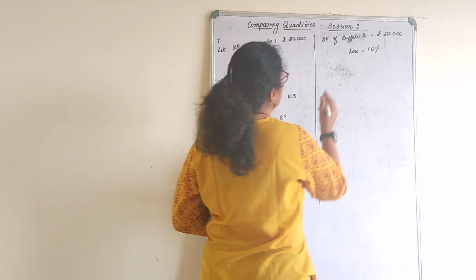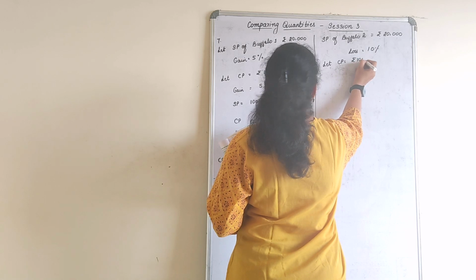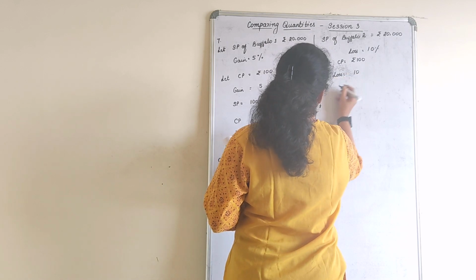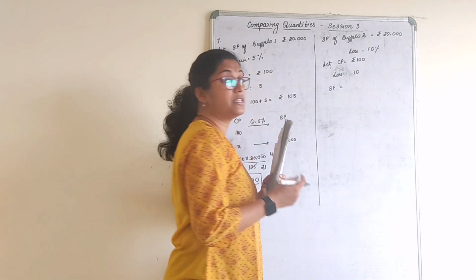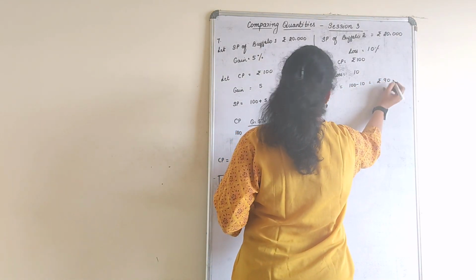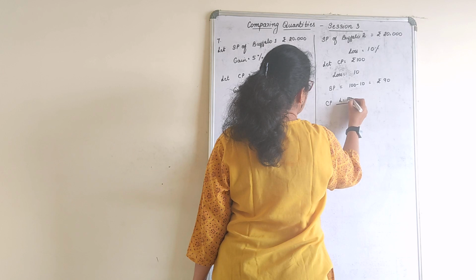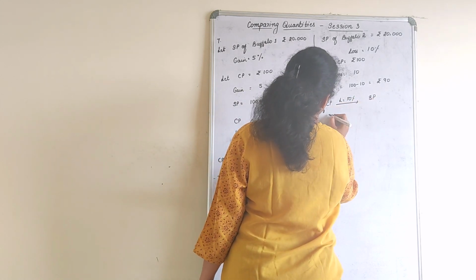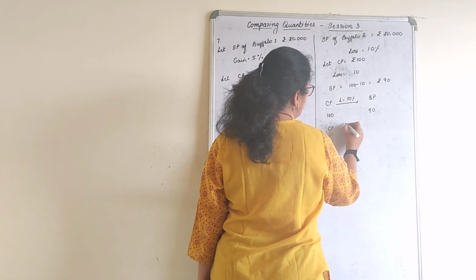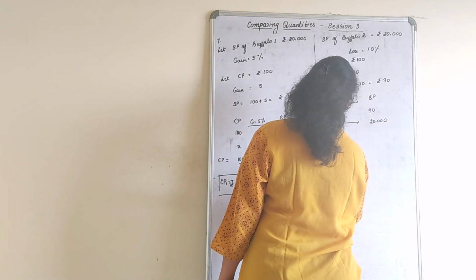Let us calculate therefore CP2. Same procedure. CP is equal to rupees 100. So gain, no, it is a loss here, right? Loss is equal to 10. So what will be selling price if it is 10 rupees loss? 100 minus 10, that will be rupees 90. Same here for CP, loss of 10%, then the selling price. If CP is 100, for 10% loss, selling price is 90. If CP you have to find out, and for the same loss, selling price is 20,000. Cross multiply.